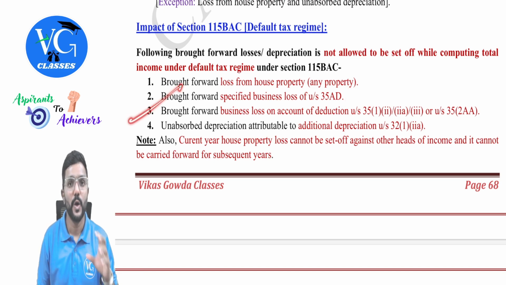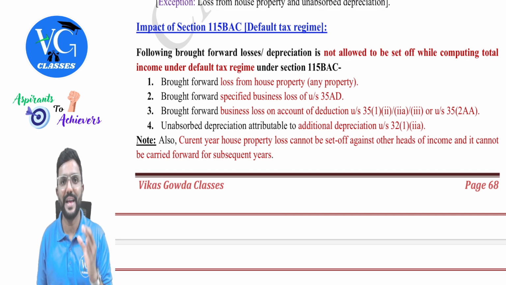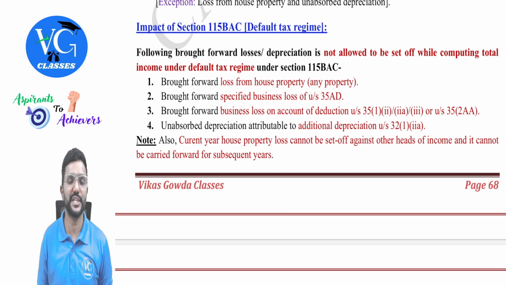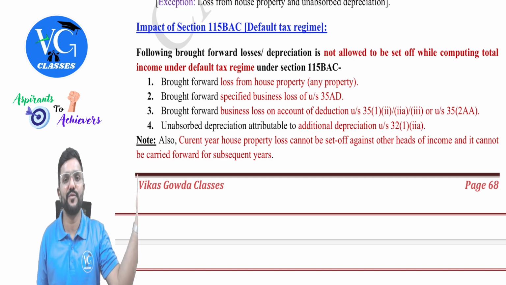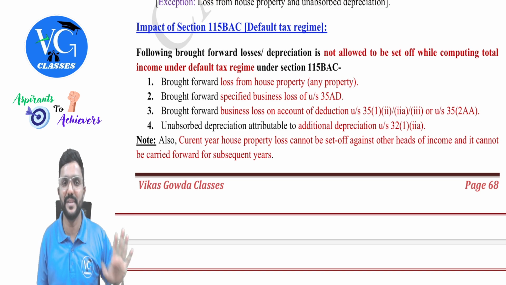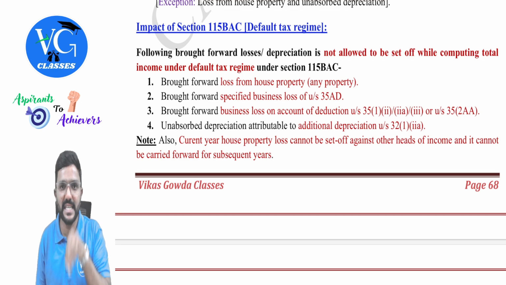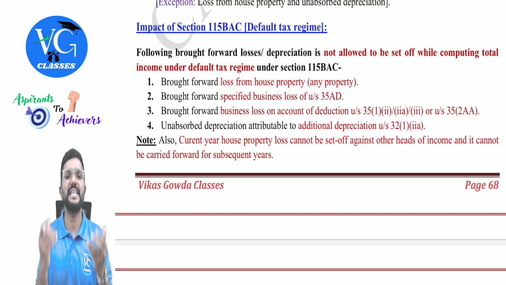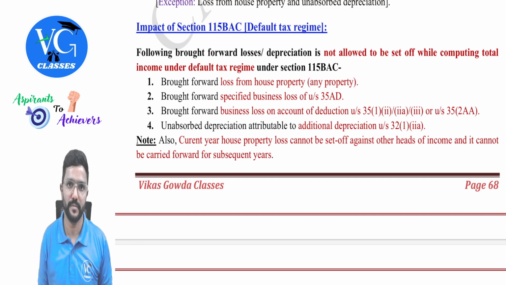Same way, guys, contribution to outsiders for any research is not allowed as deduction under the default scheme as per section 35. Yes, sir. But in the past, if the assessee was following the optional scheme and if he has claimed that expenses because of which he has a business loss, and now he has carried forward that business loss, can he adjust it in the current year? No. Once he has come under the default scheme, he cannot adjust such losses.